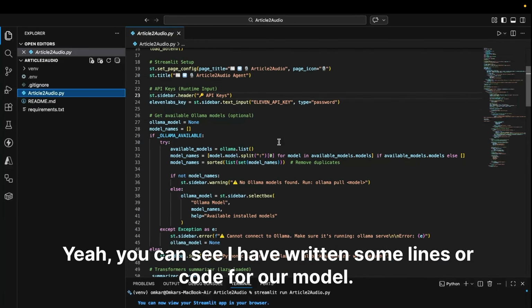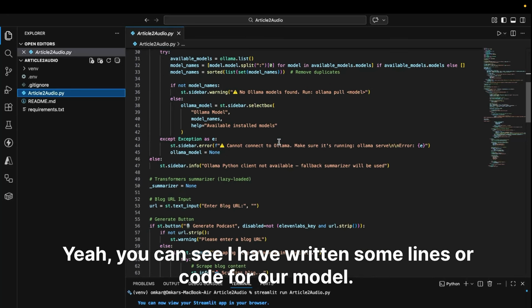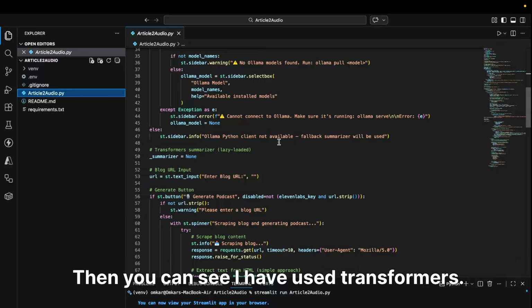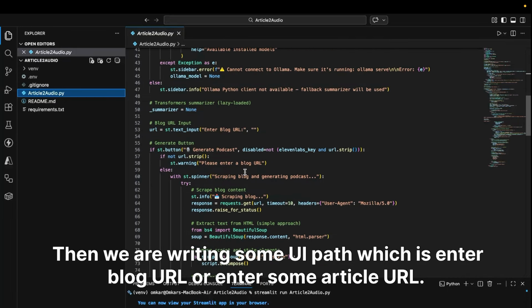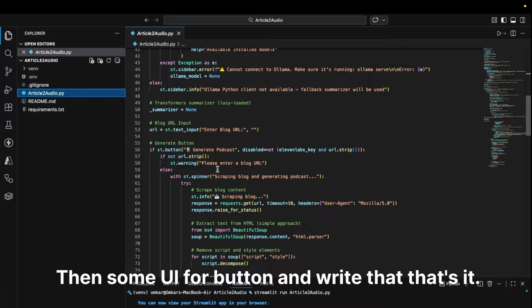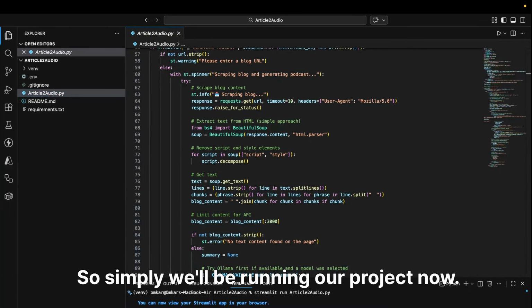Here you can see I have written some lines of code for our model, right? Then you can see I have used transformers. Then we are writing some UI part, which is enter blog URL or enter some article URL. Then some UI for the button, and that's it. So simply we'll be running our project now.